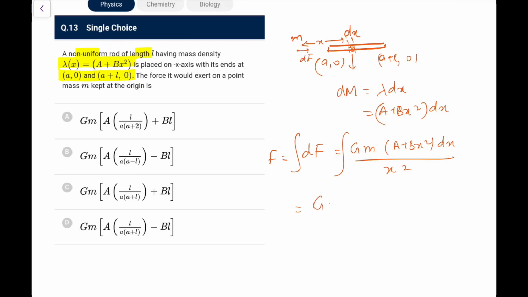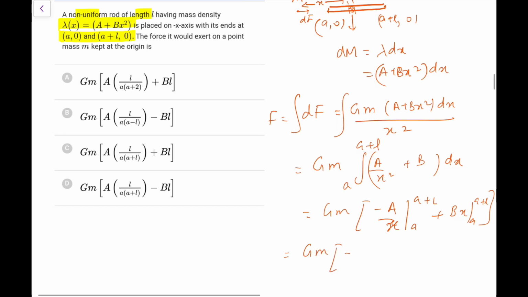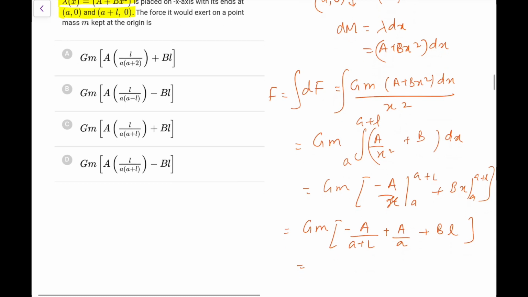For the complete rod you have to do the integration. So GM comes out, this is a by x square plus b dx, and the limit will go from a to a plus L. So a by x square integrates to minus a by x, from a to a plus L, plus bx also from a to a plus L. So it comes out as GM into minus a upon a plus L plus a by a, plus b times a plus L minus a, that is L. So we are left with GM, a taken common, it will become L upon a into a plus L, and this would be bL.